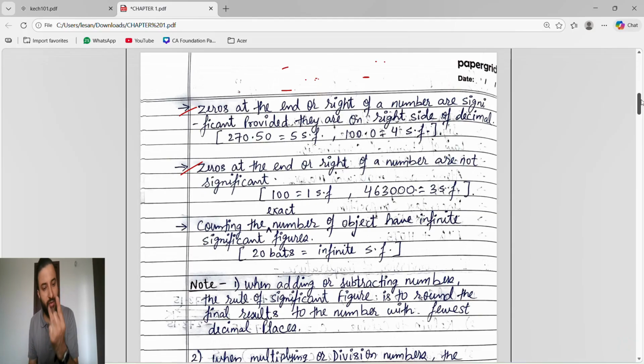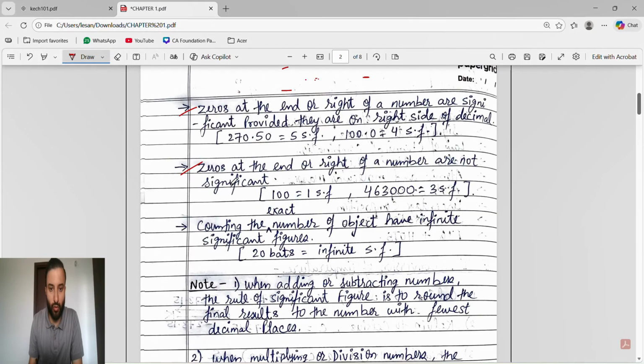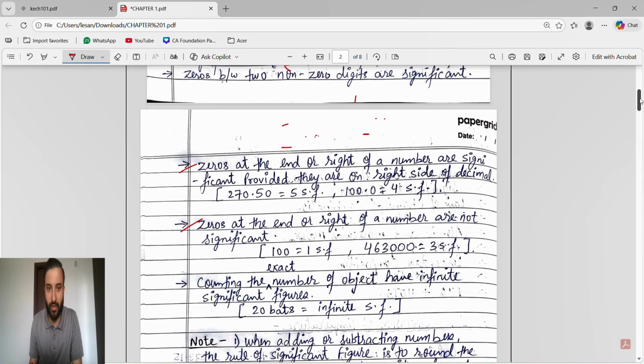So all three mean the same: zero which is present at the right side of the non-zero digit, or at the end of the non-zero digits, or after the non-zero digit. All mean the same only. So that is a very important thing. See here, these two laws I will write here, then I will explain them. Very important.